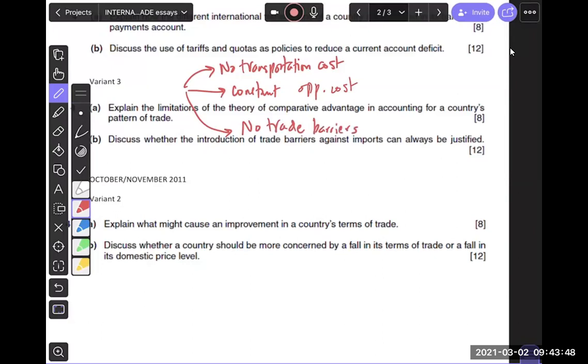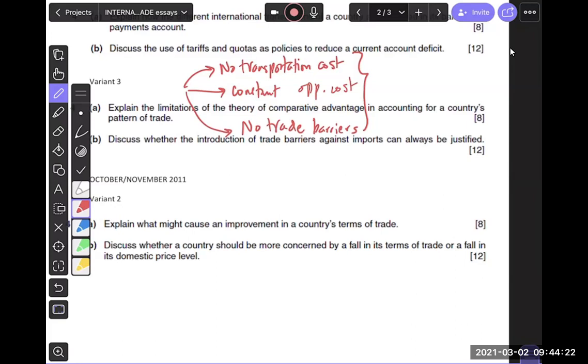And in conclusion, you would want to mention that, despite these weaknesses, comparative advantage theory still is the best explanation why countries specialize in trade. You know what I mean? So despite these weaknesses, the comparative advantage theory is still the best explanation we have for understanding why countries specialize in trade.